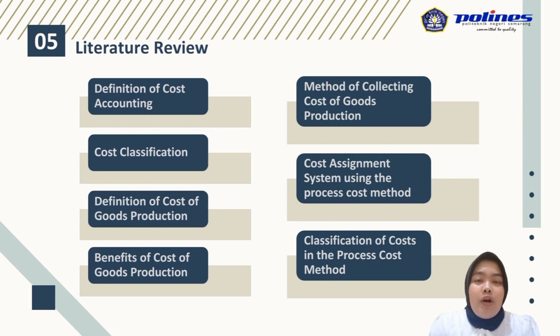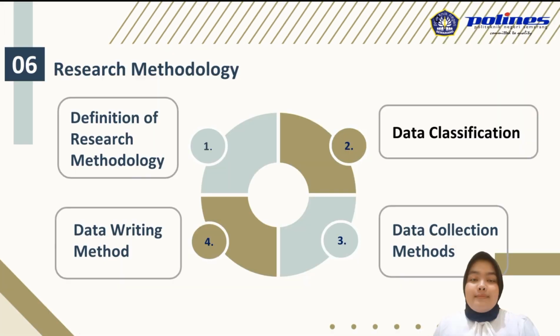According to Supriyono, for the cost price method, production costs are classified as follows: material cost, labor cost, and factory overhead cost. The last point is research methodology. There are 4 points to be discussed here.